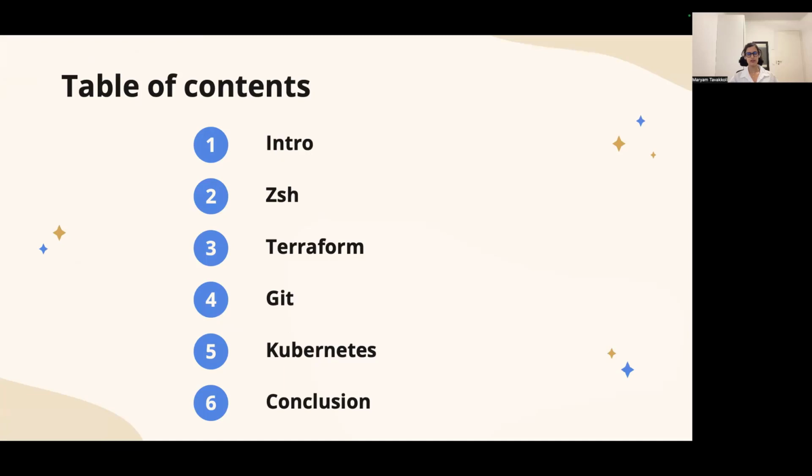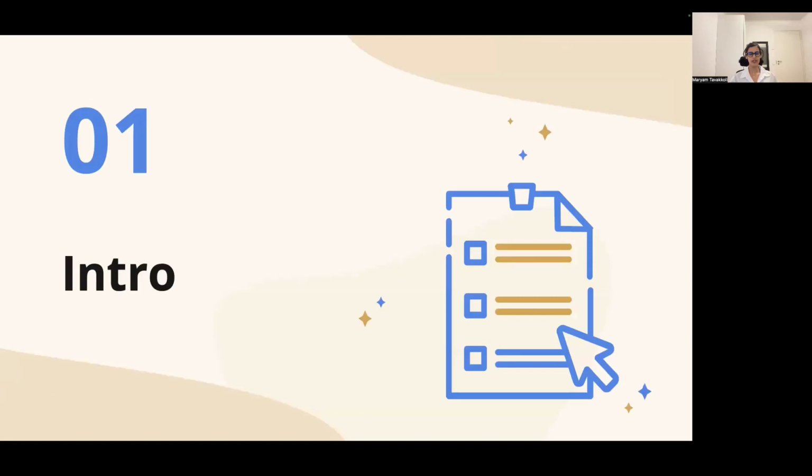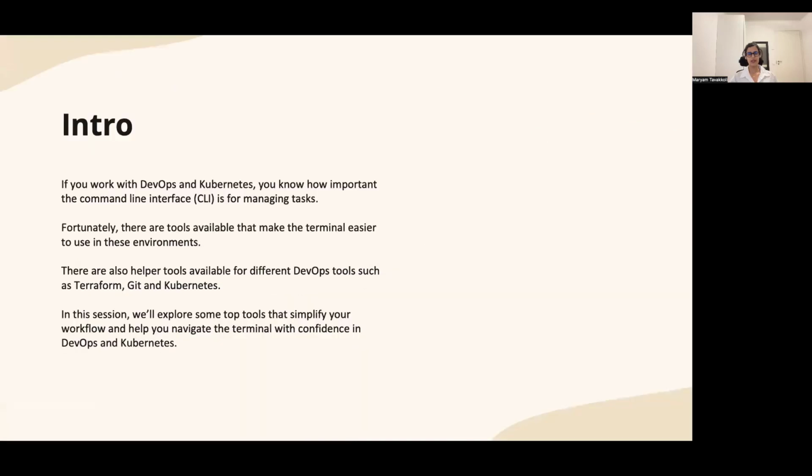If you already started your DevOps journey, you probably already know how important your terminal, your command line interface, is in your everyday use. It is basically your home for the day, and you come back to it many times and use it a lot. So why not make it pretty and easily accessible?